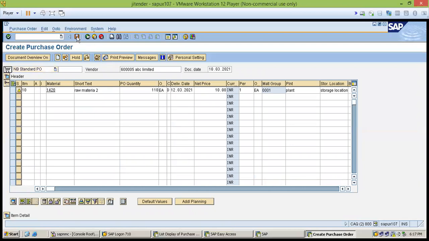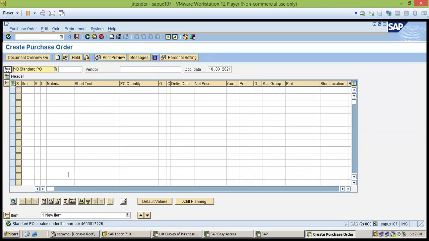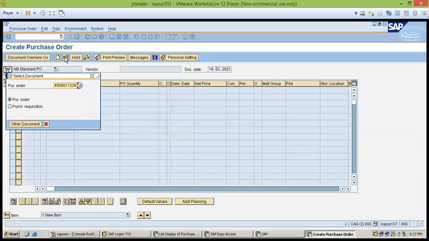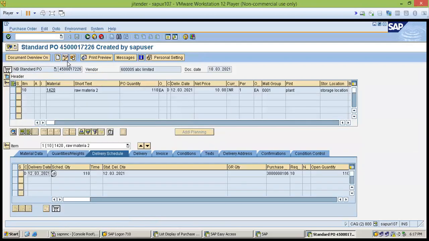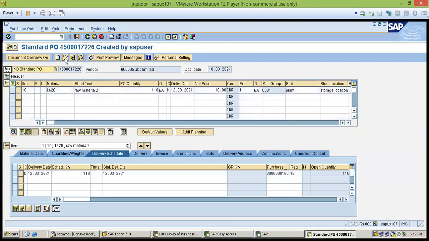After saving the PO, another number will be generated, the purchase order number. This document is an external document, a supplier document, so you can see the number here. Can we edit this? Yes, we can edit. Let me show you how. Here you can see the pencil button, display change. You can click here and edit, or you can directly use the transaction ME22N.